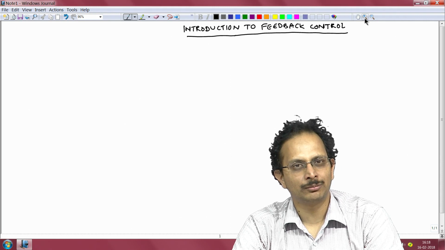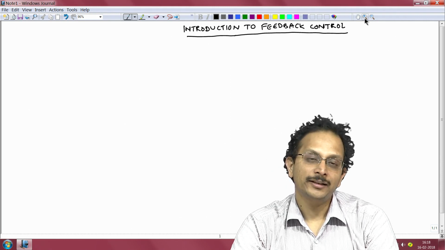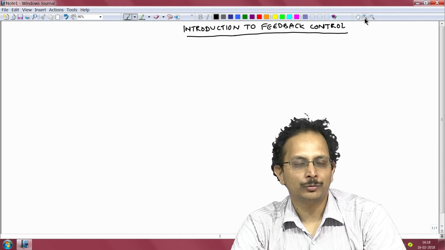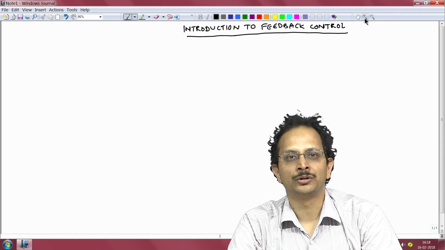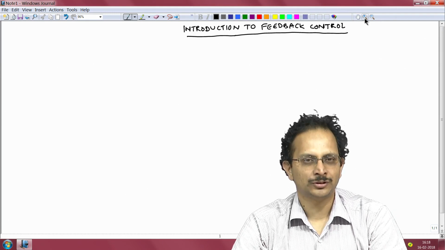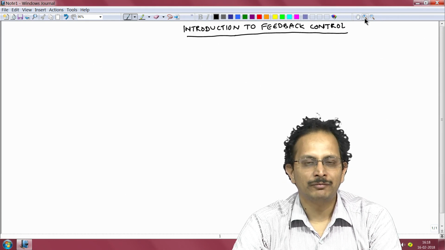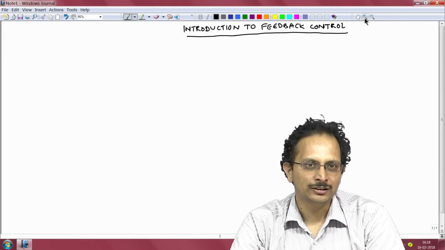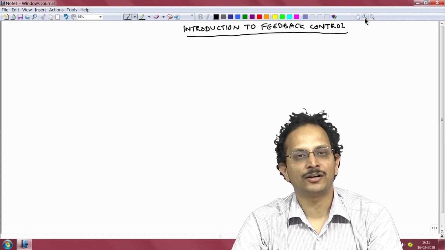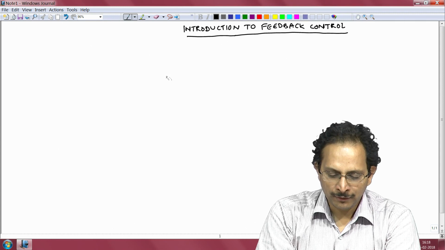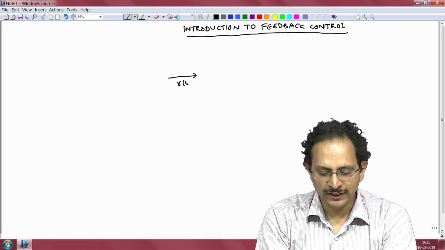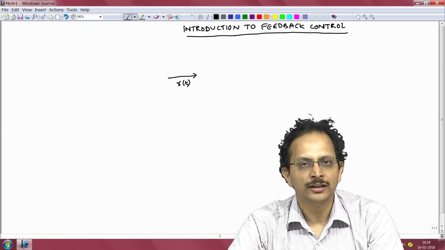You want a system to do your bidding, and in this course, as I outlined earlier, we are focused on single input single output systems. So, in the context of single input single output systems, what we mean when we say that we want it to do our bidding is that if we provide a certain input waveform, let us call it reference R of t, then we want the output of the system to follow it. So, R of t is some reference waveform that we want to feed to our system.